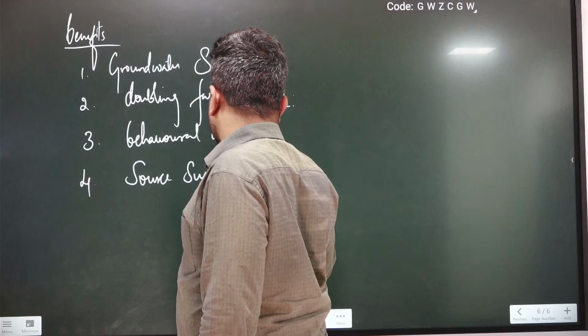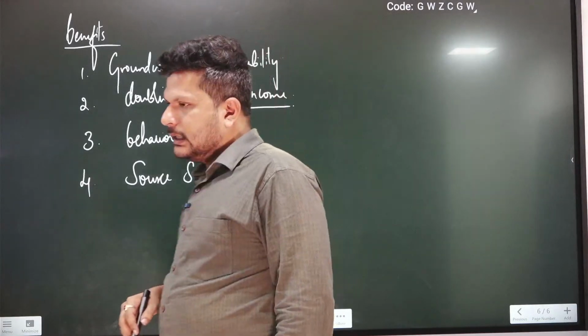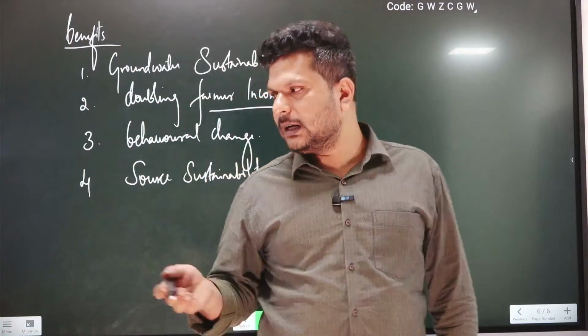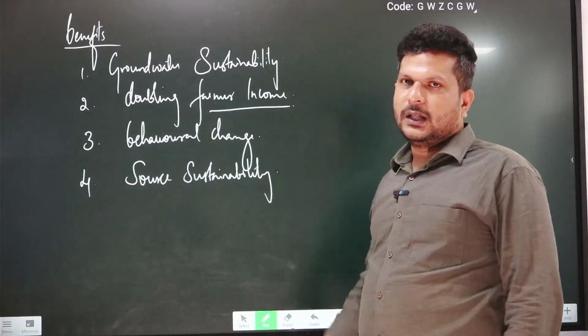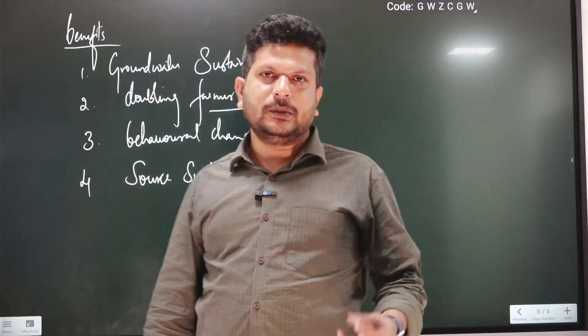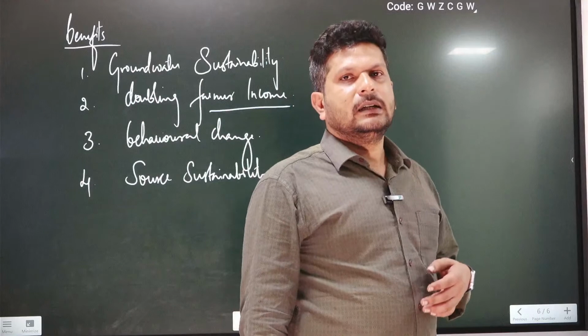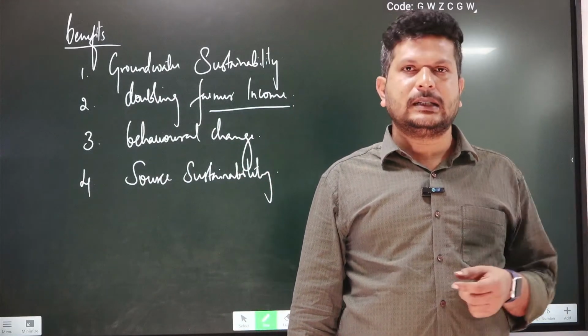So the various sources with respect to drinking water, agriculture can be made sustainable so that they can be used for a long period of time. So all these things will be the major benefits if we implement Atal Bhujal mission, which is a community-led participatory approach for groundwater management practices, wherein it will help farmers and the community at large.